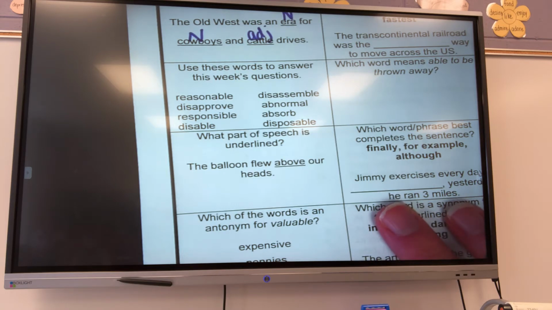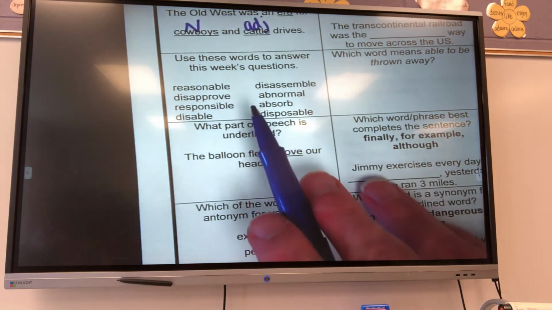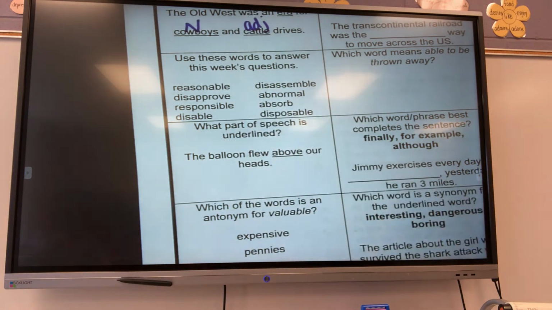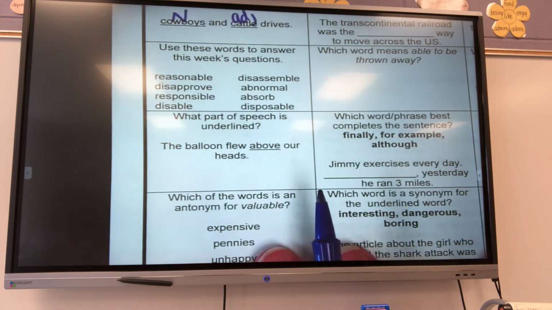Okay? So, this box contains the words that we're going to be using this week going across here. So repeat them after me. Reasonable. Reasonable. Disapprove. Disapprove. Responsible. Responsible. Disable. Disable. Disassemble. Disassemble. Abnormal. Abnormal. Absorb. Absorb. Disposable.